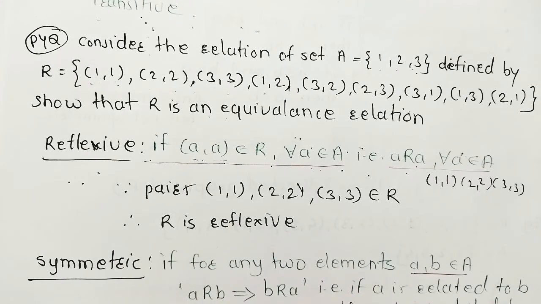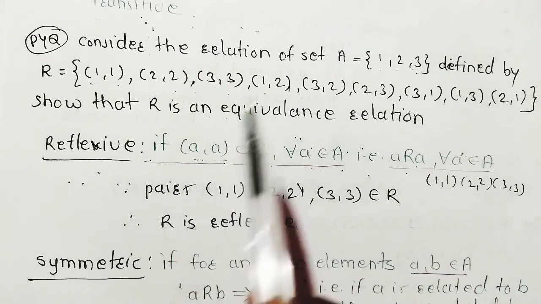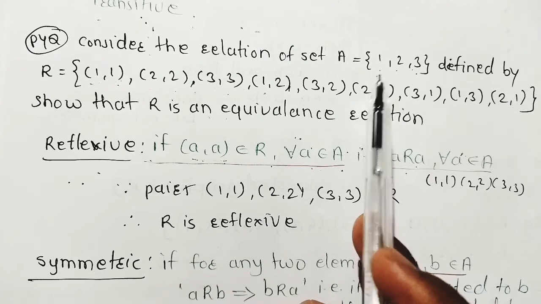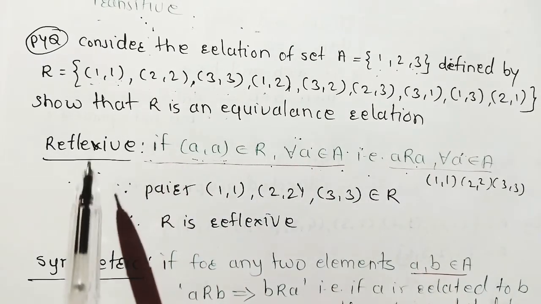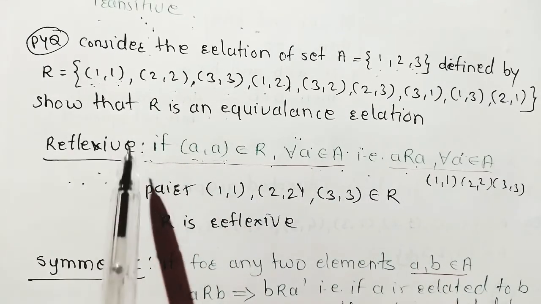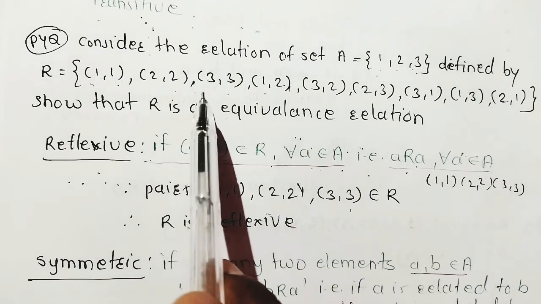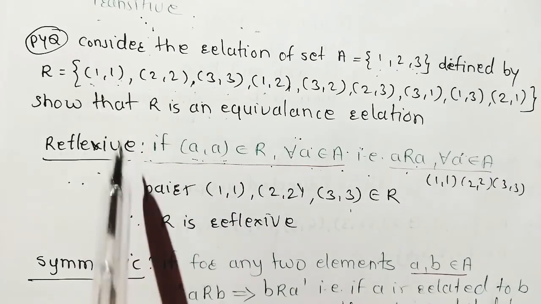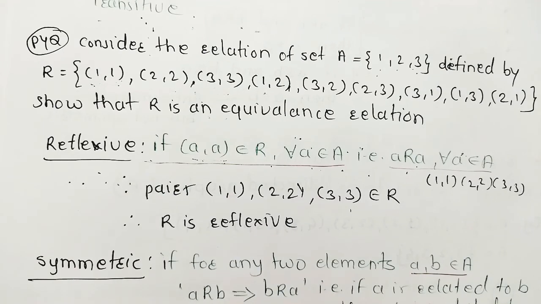Reflexive means the relation a related to a is present for all the elements in a set A in a relation R. Then it is called a reflexive relation. Means these pairs are available in relation R, means our R is a reflexive relation. This first condition is satisfied for equivalence relation.